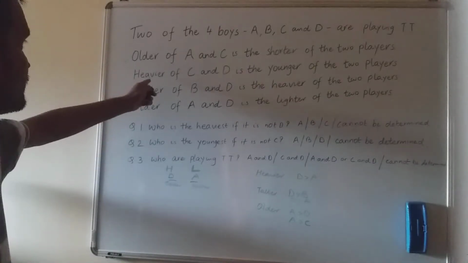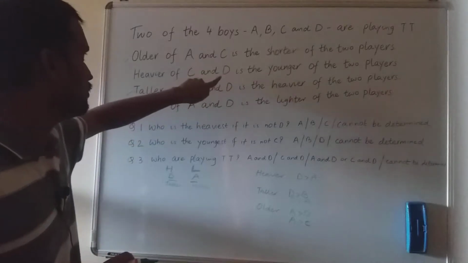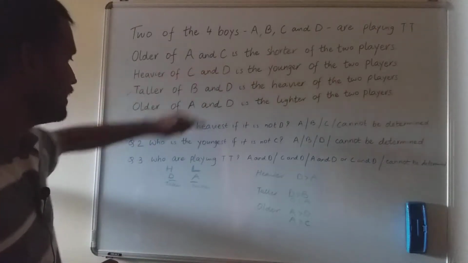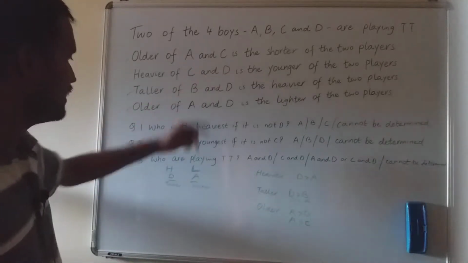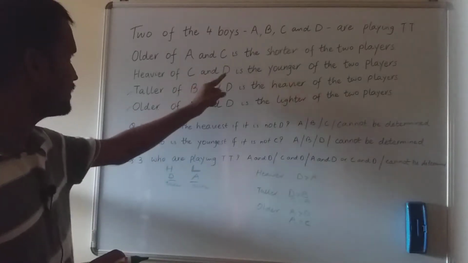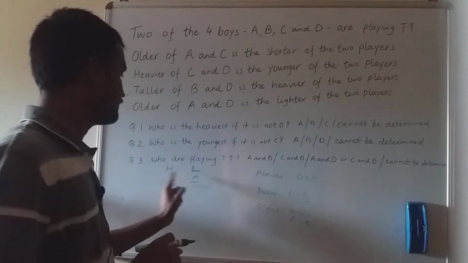Now the last statement says, heavier of C and D is the younger of the two players. So I can't take C as the heavier between C and D because I know that one of the players has to be D. A is not mentioned here, so no need to bother about A. From this condition, I should pick up D because D is one of the two players, right?